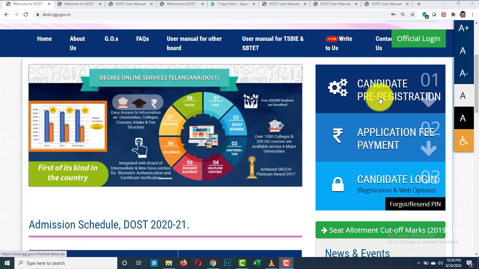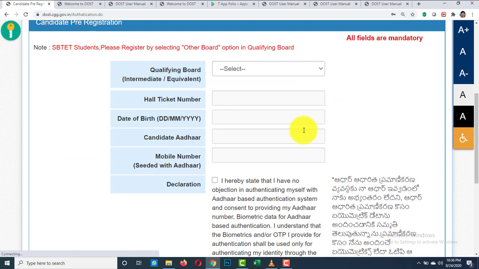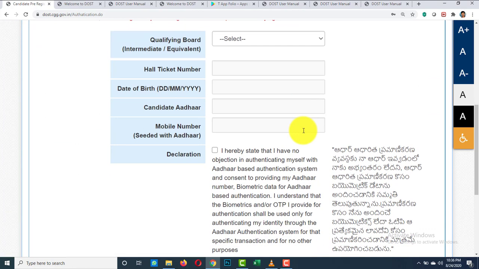The candidate can pre-register using three methods. The first method is, if a student has already linked Aadhaar number with mobile number, he can directly register in the DOST website using mobile OTP authentication. See, this is the first step. From here, the candidate can pre-register. This is the first method. In case your Aadhaar number is not seeded with mobile number, the student shall link their mobile number to Aadhaar number at Aadhaar update centers.